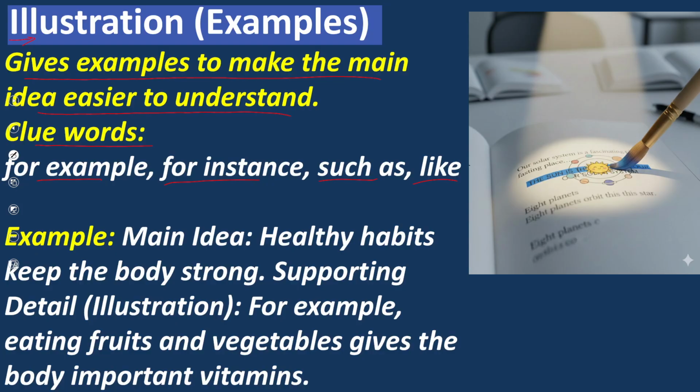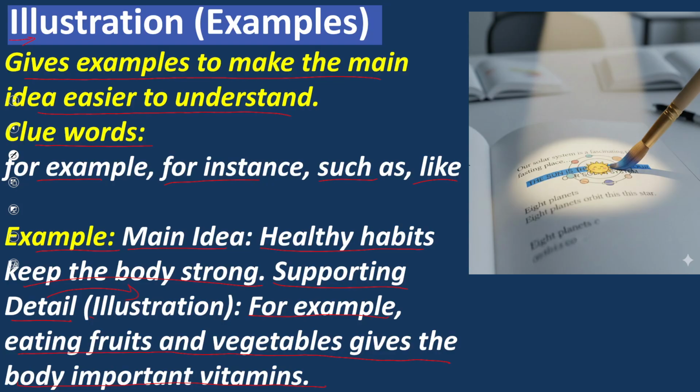Look at the example to clarify further our concept. Main idea: healthy habits keep the body strong. Supporting detail: look at the supporting details. Those are called illustration. For example, eating fruits and vegetables gives the body important vitamins. So main idea is healthy habits keep the body strong.